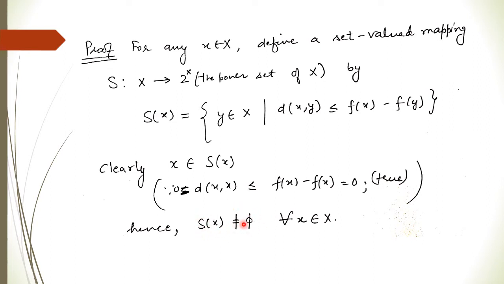Now why is this non-empty? Because x itself belongs to this set. If we replace y with x, the distance d(x, x) we know is 0. Similarly, f(x) minus f(y), if in place of y you take x, you get f(x) minus f(x), so this will be cancelled out, and this inequality holds. So clearly x belongs to S(x), hence this is non-empty.